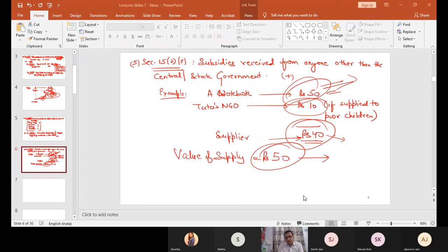Next point. Now 15 subsection 2. What things are not to be included? That means if included, you have to deduct it. So next point.